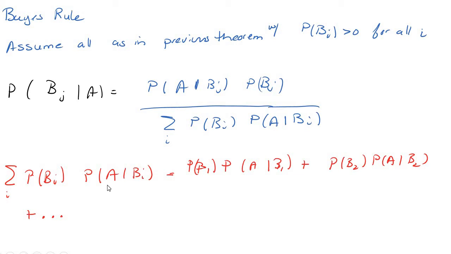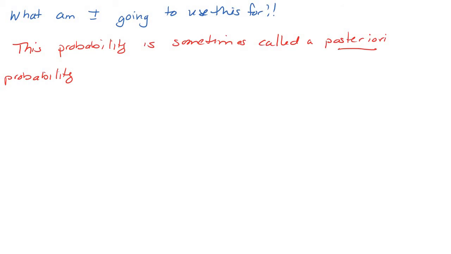I don't like summation notation, I like to see it written out: the probability of B1 times the probability of A given B1, and so forth. I'm going to show you how to use this, because this formula seems crazy, and you would think, why would I ever use it?